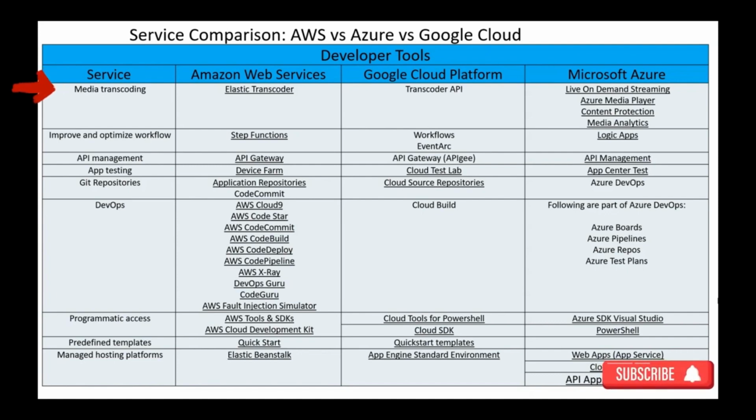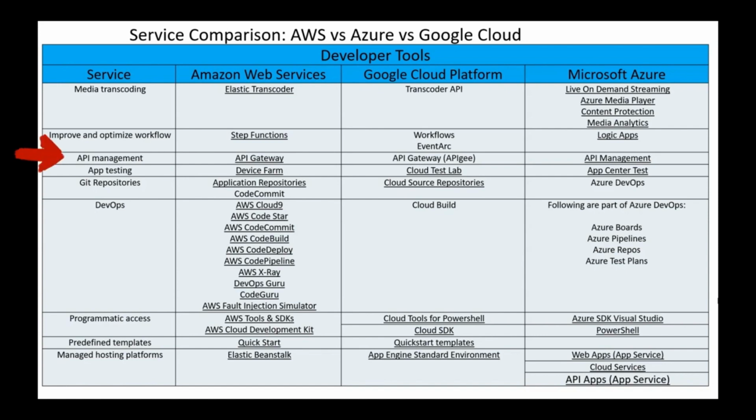AWS provides Elastic Transcoder. Google provides Transcoder API, while Azure provides on-demand streaming, media player, content protection, and media analytics. For workflows, AWS has Step Functions, GCP has Workflows and Eventarc, and Azure has Logic Apps. Now, there are a lot of these workflow tools that they have. They are very seamlessly integrated with their AWS services, but also they have equal capability to integrate with third-party services who are using APIs. So it's a lot smoother experience when working with any of these cloud providers.